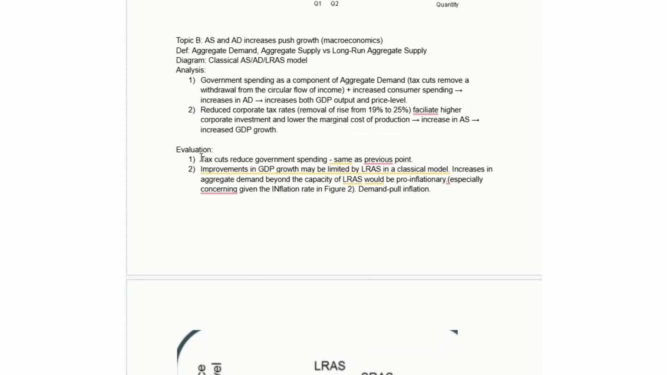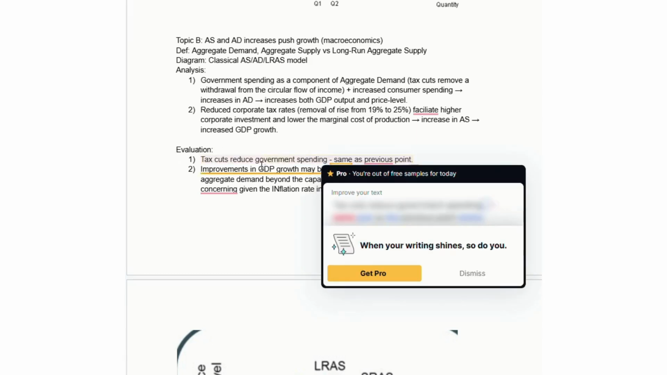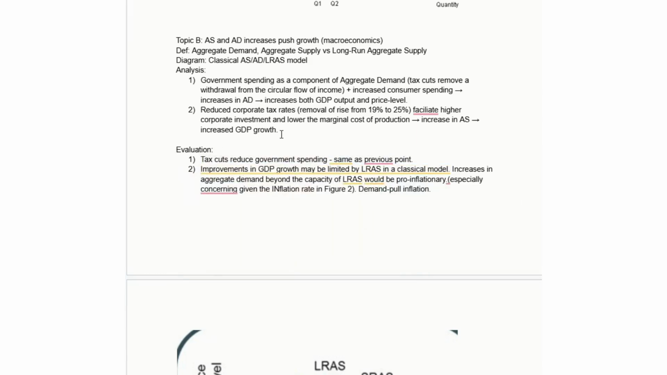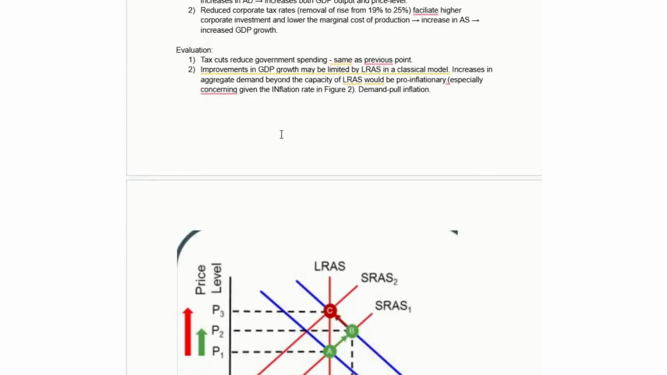So evaluation here is obviously tax cuts are going to reduce government spending. This is the same evaluation we had for the previous point. I wouldn't repeat it, but it's an option here as well. And then the other thing that I might say is this other point, right? The improvements in GDP growth might be limited by the long-run aggregate supply in a classical model.